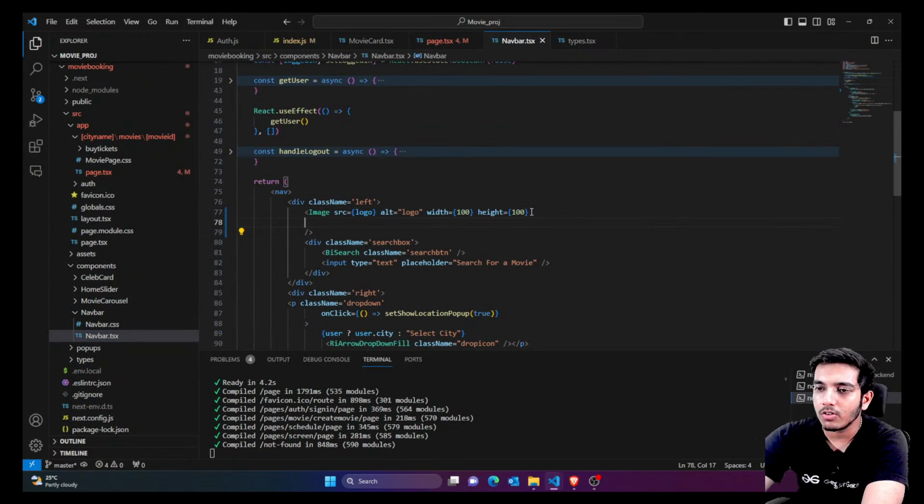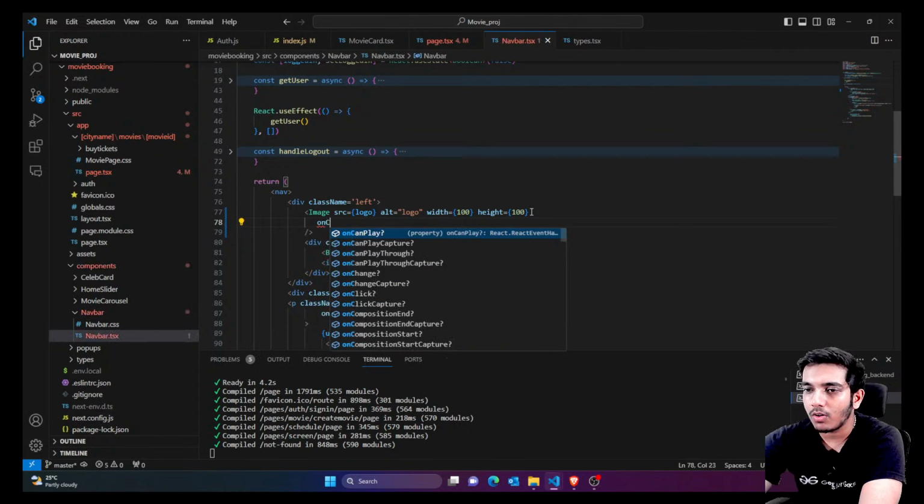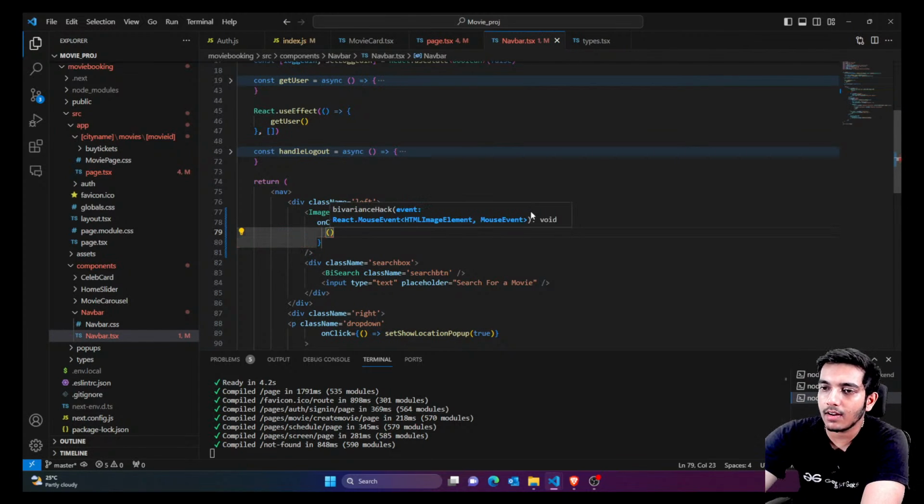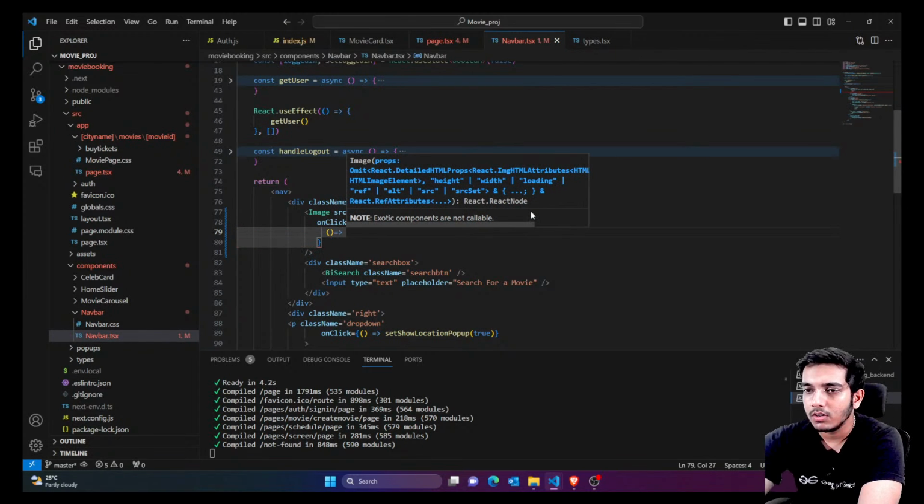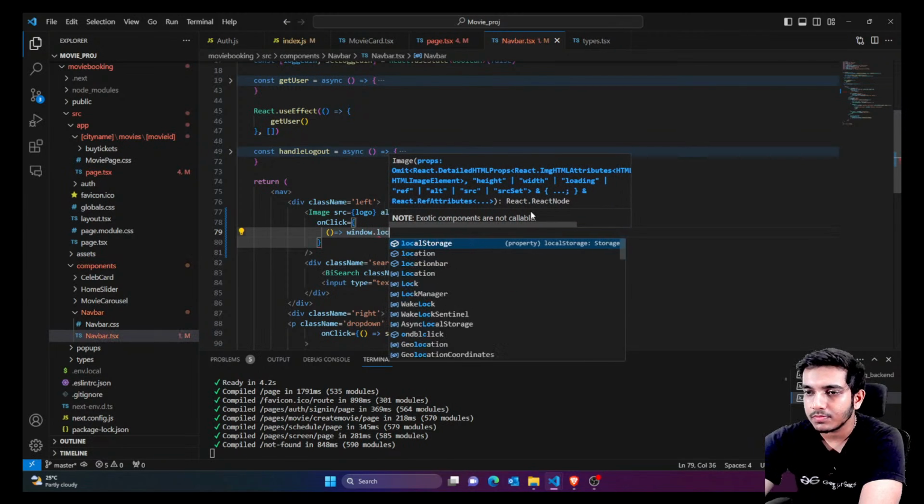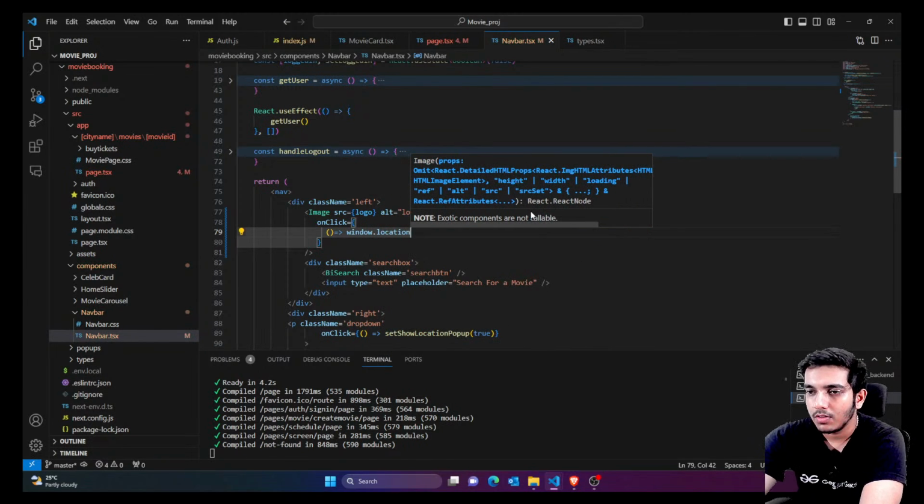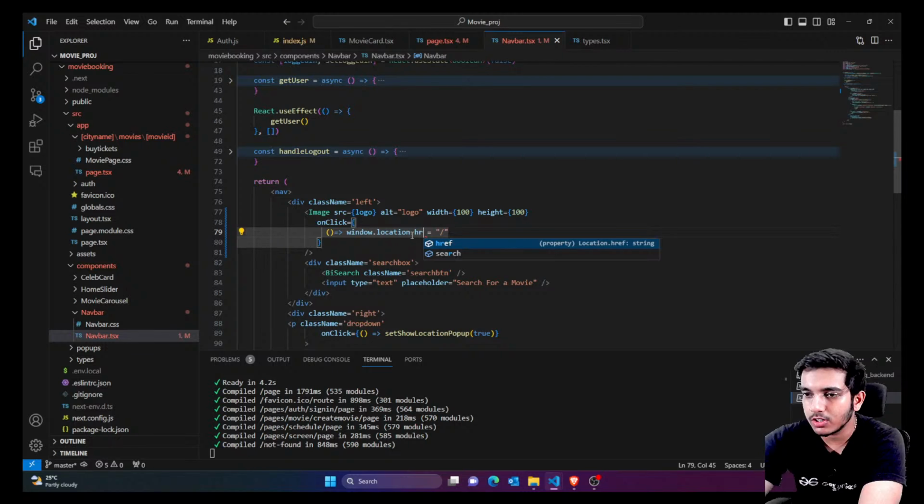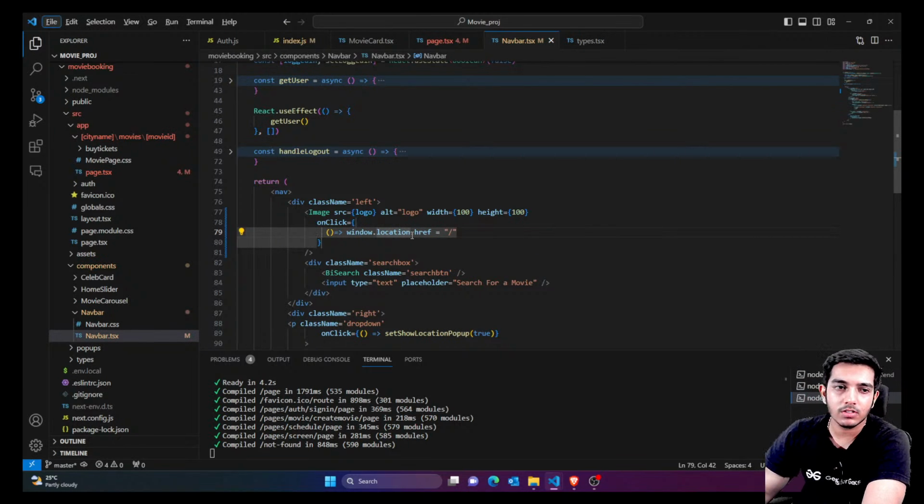Whenever you press the logo, you're just going to say that on click, navigate the user to home page, location.href. Okay, href, fine. Let's see how it works. So if I just press this, it would take the user to the home page.